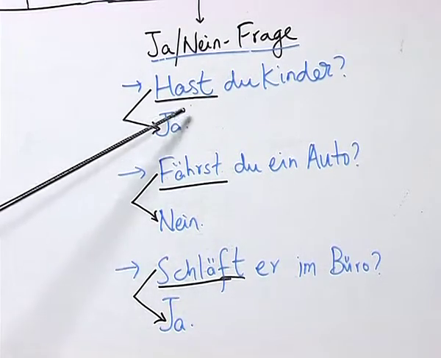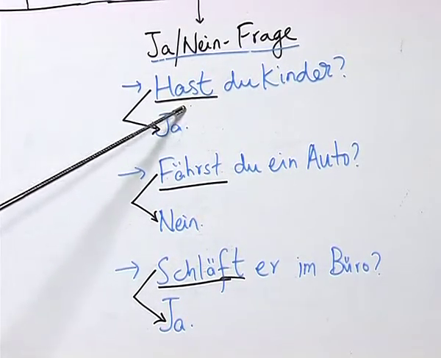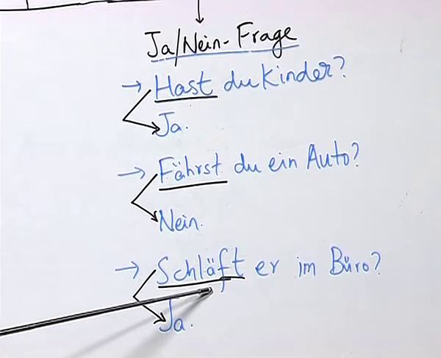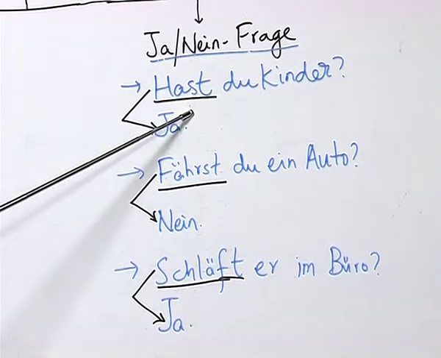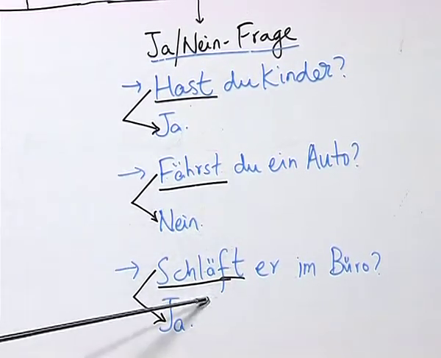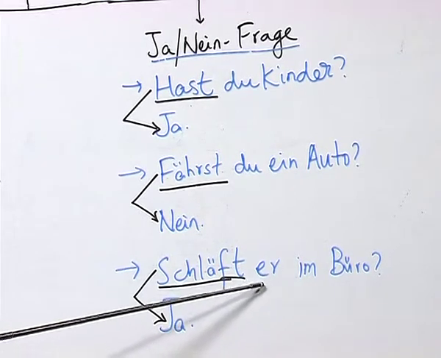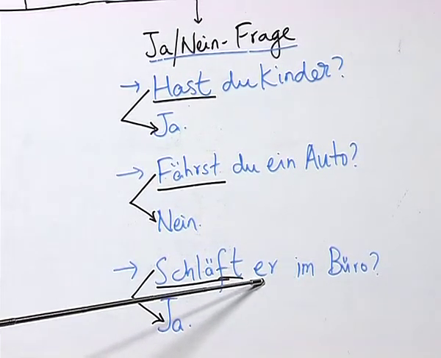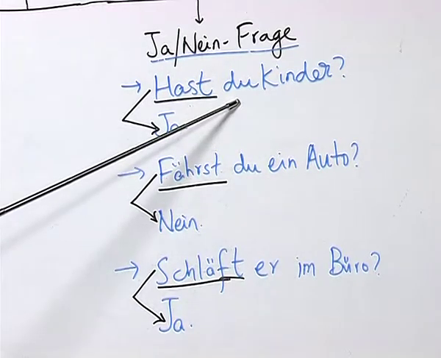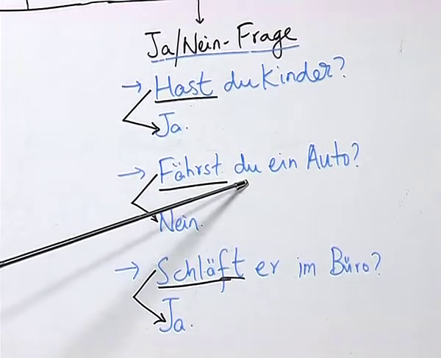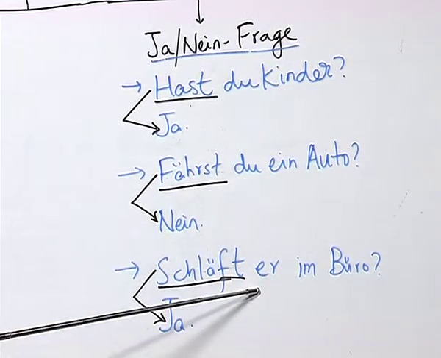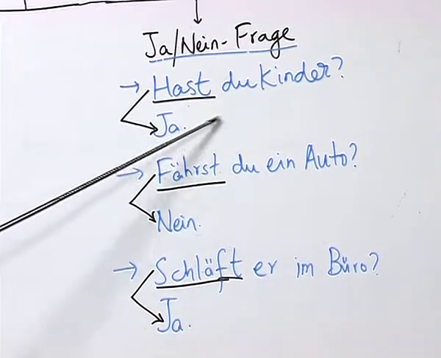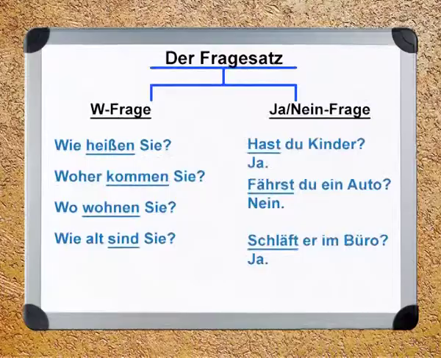And look at the position of the verb here. The verb, as you can see, is marked with black pen, and here it is at the first position, and it is conjugated according to the pronoun which is here. So, here we have the pronoun du, here also the pronoun du, and here we have the pronoun, and the respective verbs are conjugated according to them.